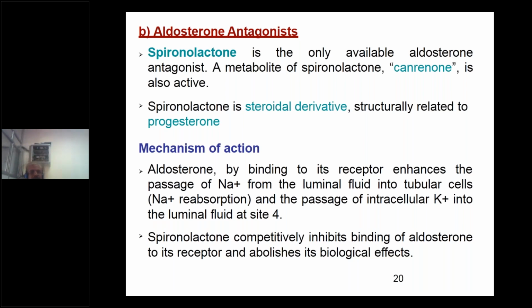So, the mechanism of action of this aldosterone antagonist: it is going to bind to its receptor and therefore enhances the passage of sodium from the luminal fluid into tubular cells, where sodium reabsorption takes place, and the passage of intracellular potassium into the luminal fluid at site 4.